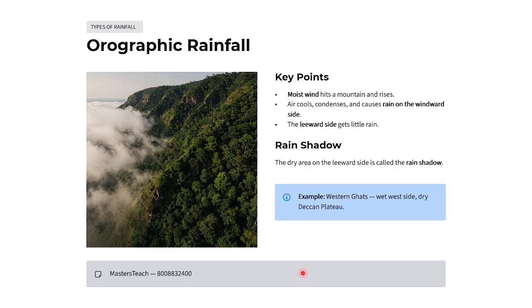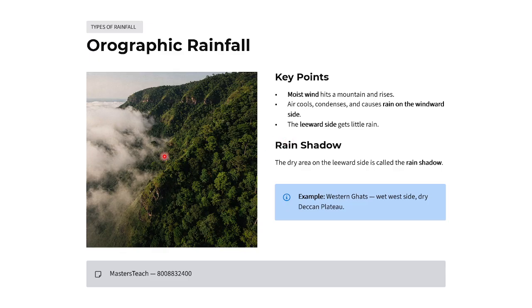Then orographic, orographic rainfall. Moist wind hits the mountain and rises, so the air cools down. When you go to a hilly area, the air becomes cool and condenses and causes rainfall, on the windward side.